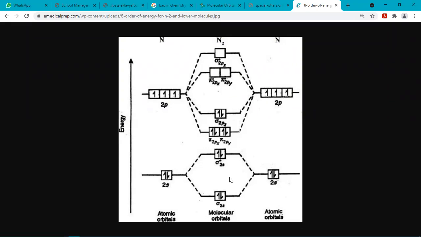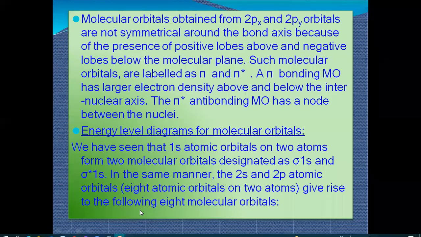They form sigma 2s bonding and sigma star 2s anti-bonding.